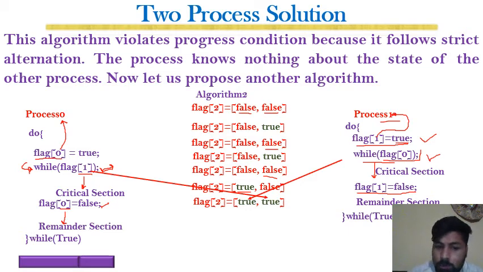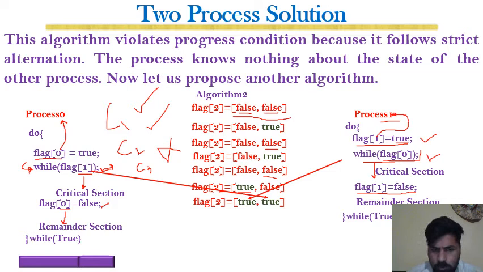Although this solution resolves mutual exclusion, and the progress condition is satisfied, the bounded wait condition, condition number 3, has not been satisfied, and that is the major drawback. So this is not a good solution for two process synchronization.